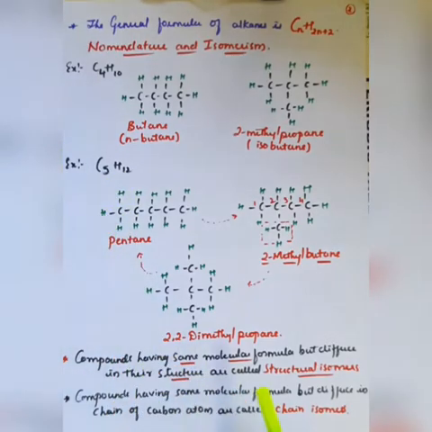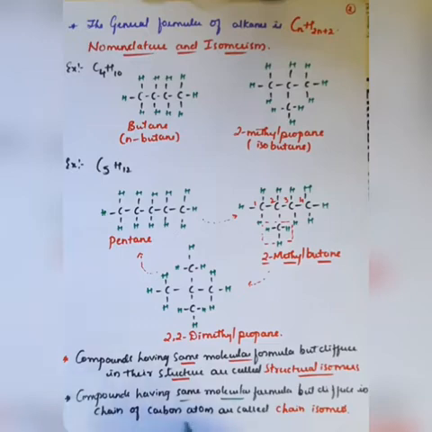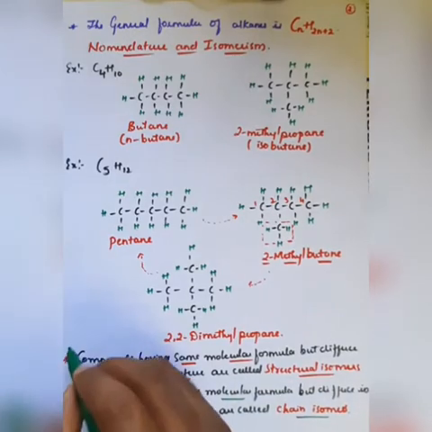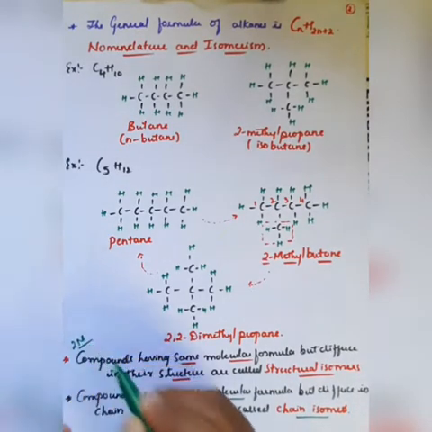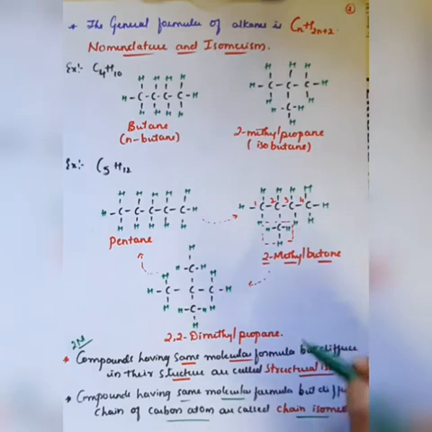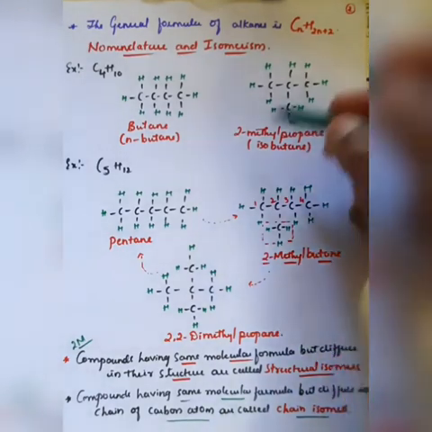So the compounds having the same molecular formula but differing in their structure are called structural isomers. If the molecular formula is the same but there is a difference in the chain of carbon atoms, it is also called chain isomerism. This can be asked for 2 marks: Define structural isomers and give an example. Define chain isomers and give an example, right?